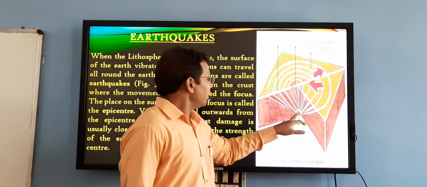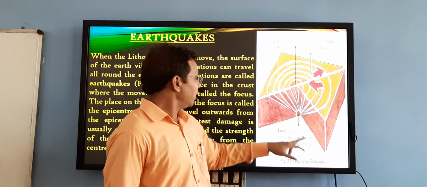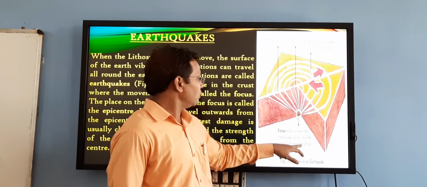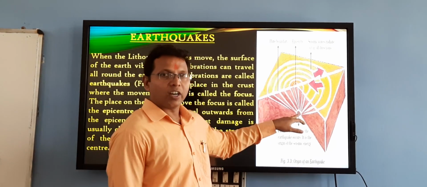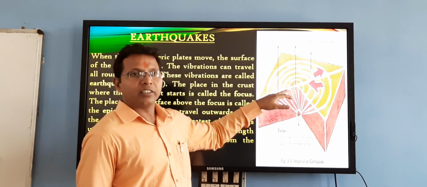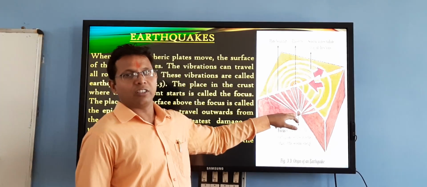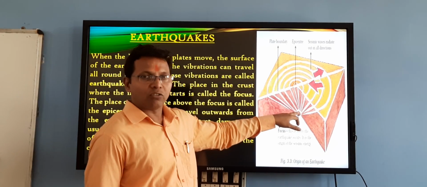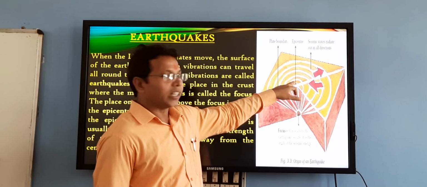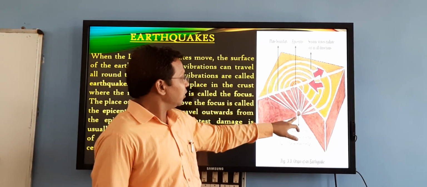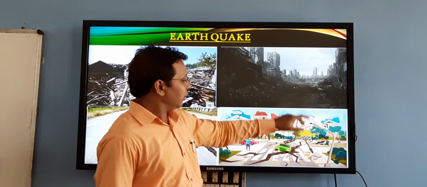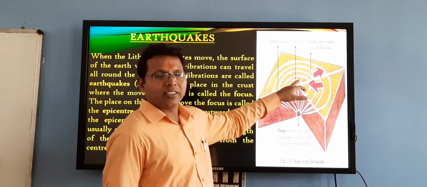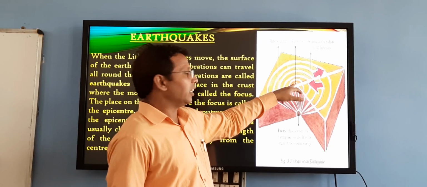Understood? This is the focus point, where the earthquake occurs. It is the origin of seismic energy, where the earthquake starts, inside the earth. From here, the perpendicular area on the crust, the upper part of the earth, is known as the epicenter.